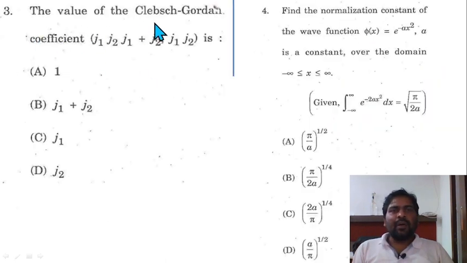Question 3. The value of the Clebsch-Gordan coefficient, CG coefficient, for j1 j2 j1 plus j2 semicolon j1 j2 is. You just solve it from your side, and the given option is A, 1.